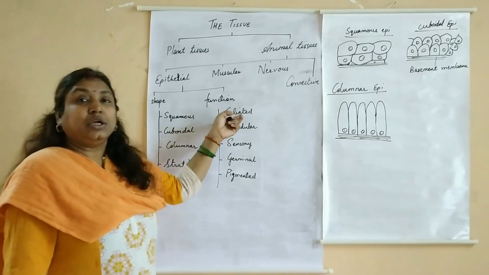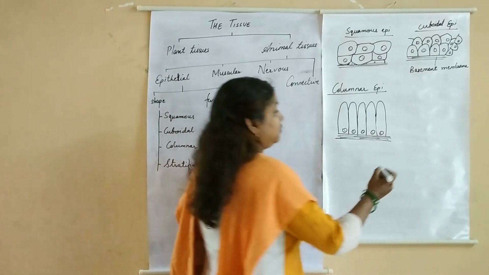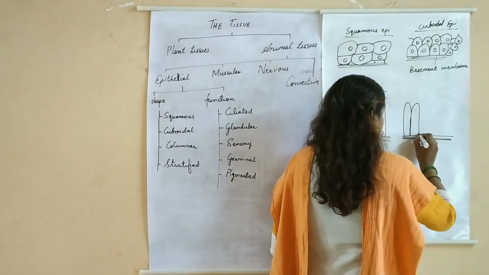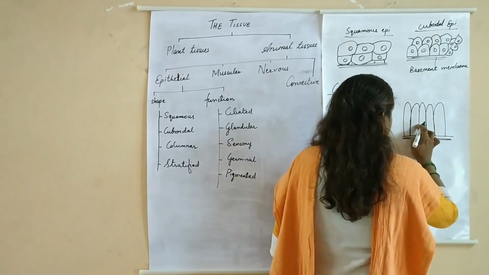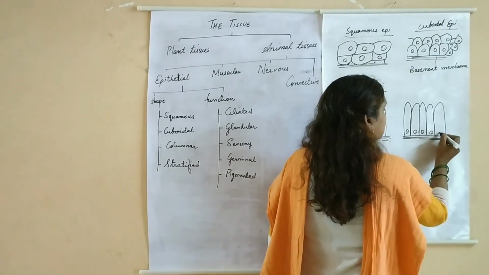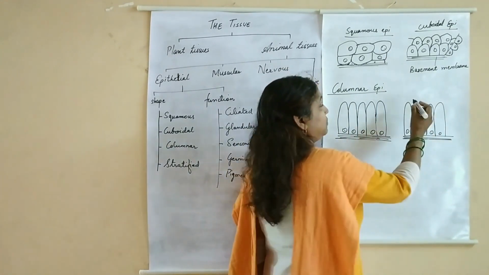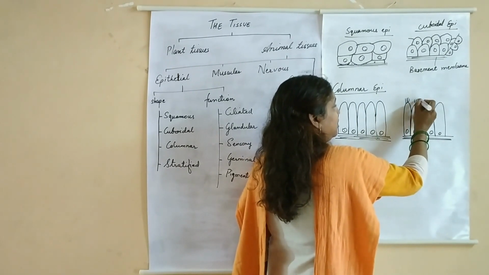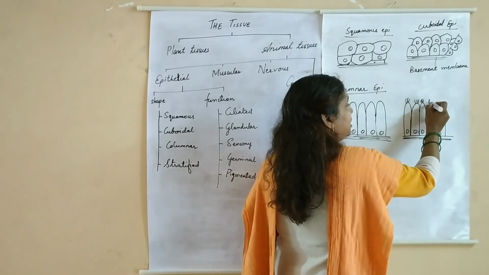Ciliated are also elongated cells made up of columnar cells, and they have the nucleus at the base and an additional hair-like outgrowth at the rear end, which is known as cilia.